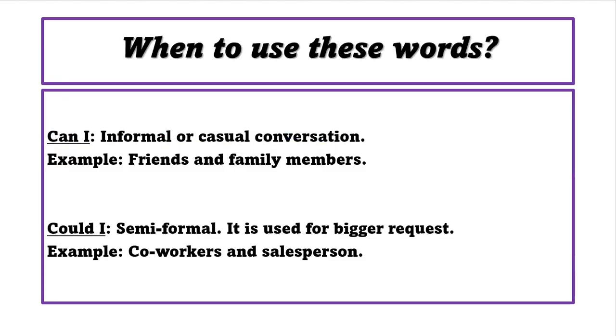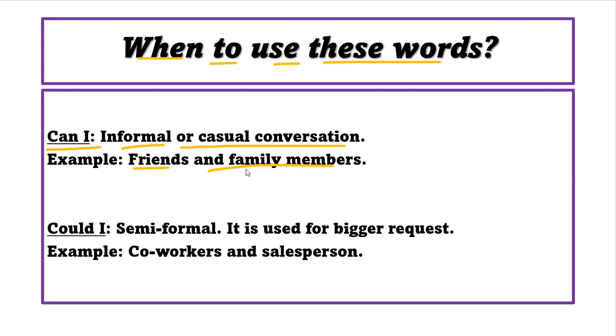So when do we use these words? This one, can I, is for informal or casual conversation, a normal conversation. Like with your friends, for example, or family members like a sister or brother. But sometimes your mom and dad are higher than you, and especially to your grandmother or grandfather, you must be polite.